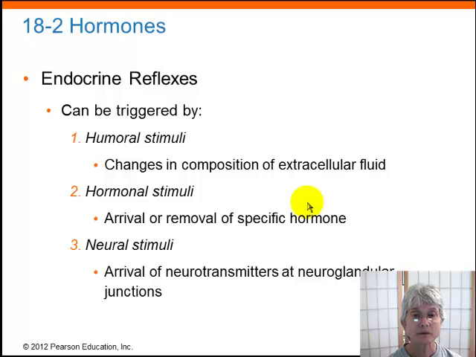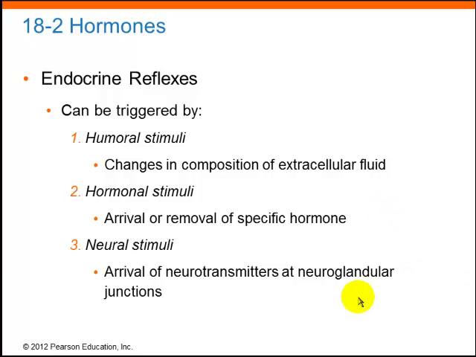A humoral stimulus is a chemical in the bloodstream. Some examples of that: when you eat sugar, you secrete more insulin, so that sugar is a humoral stimulus. When you eat calcium, you secrete calcitonin, so calcium is a humoral stimulus. Even water and salt can be humoral stimuli for the hormones associated with their regulation. A hormonal stimulus occurs when one hormone stimulates the secretion of a second hormone. So we see that, for example, with thyroid stimulating hormone, which, as you can imagine, circulates to the thyroid and stimulates the secretion of the thyroid hormones.